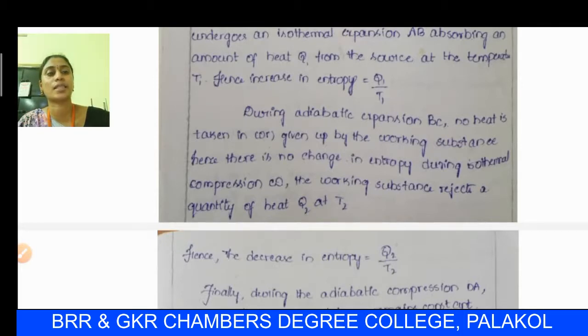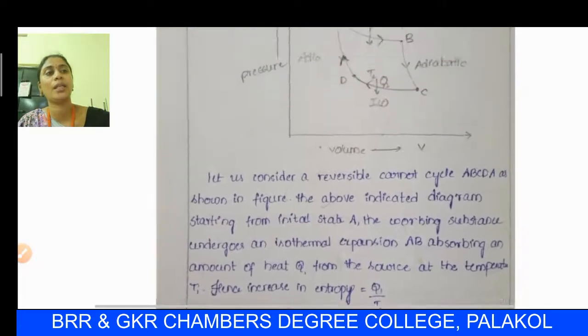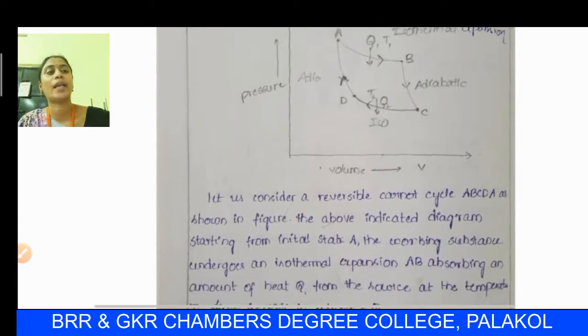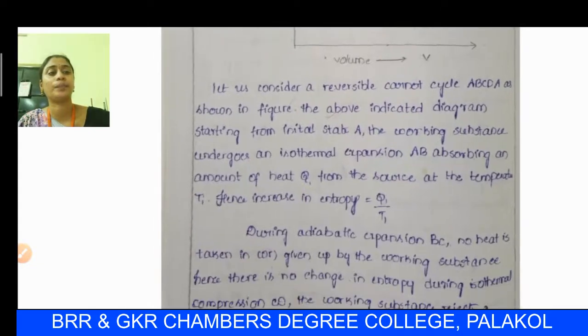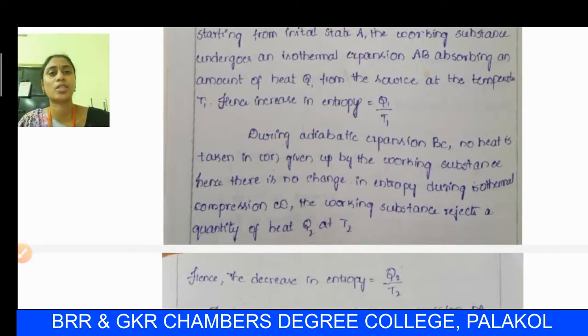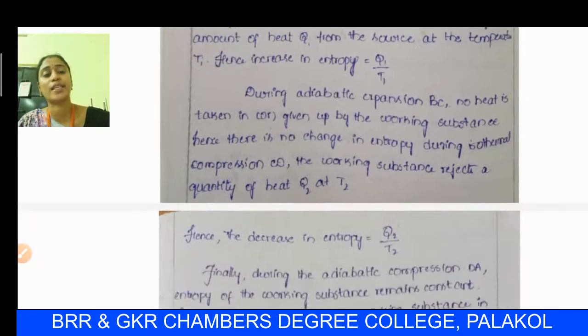During the adiabatic expansion BC, there is no change in entropy, and in CD there is isothermal compression. During this isothermal compression, the working substance rejects a quantity of heat Q2 at a temperature T2. During isothermal expansion AB, it extracts a quantity of heat Q1 at a temperature T1. In CD, the quantity of heat Q2 is rejected by the working substance at a temperature T2. Hence, there is a decrease in entropy.